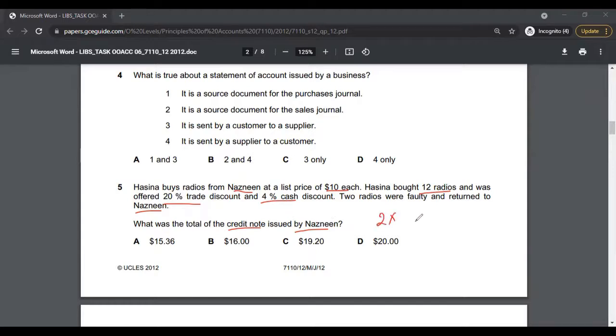So 2 radios were returned, which had a list price of $10, and there was 20% discount on them. So you will get this as $4. 20 minus $4, that's $16, right? Therefore, the credit note would be of $16. The answer to multiple choice 5 would be option B, $16.